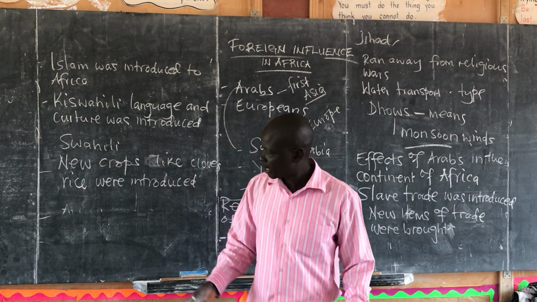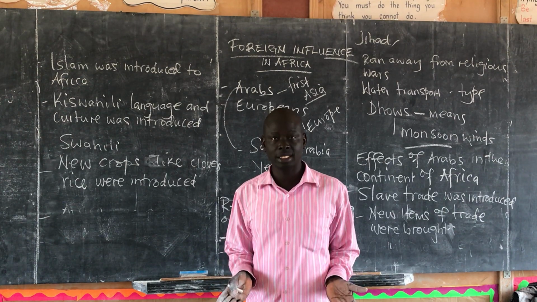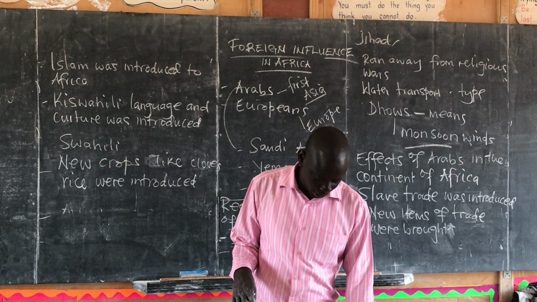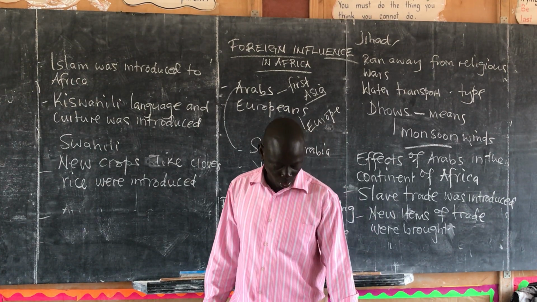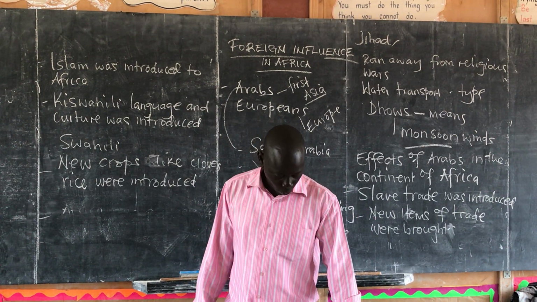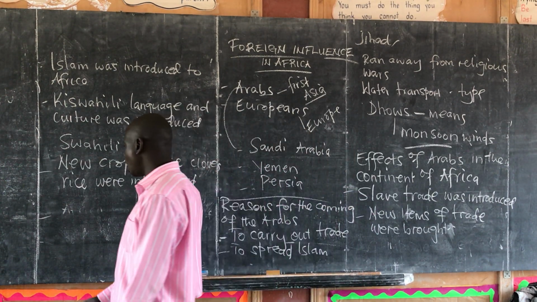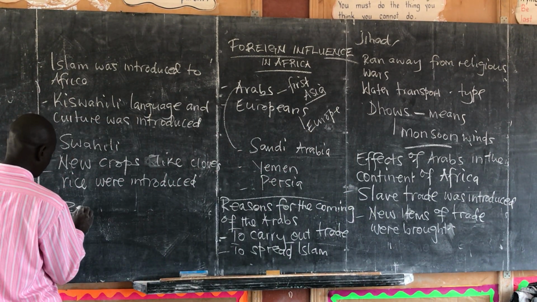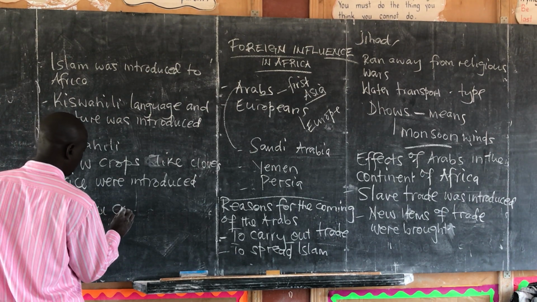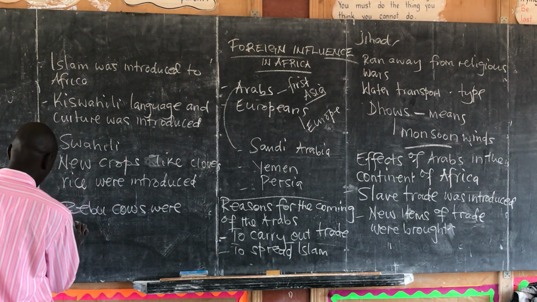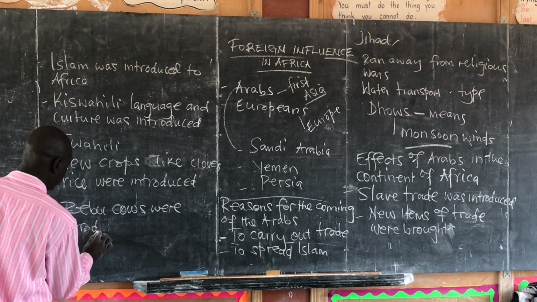You see, crop. Now cloves is used to make spices. So at times at home, we have some of the food spices that add a flavor to our foods. So cloves was brought by the Arabs. Then you can also say zebu cows. Zebu cows were introduced.